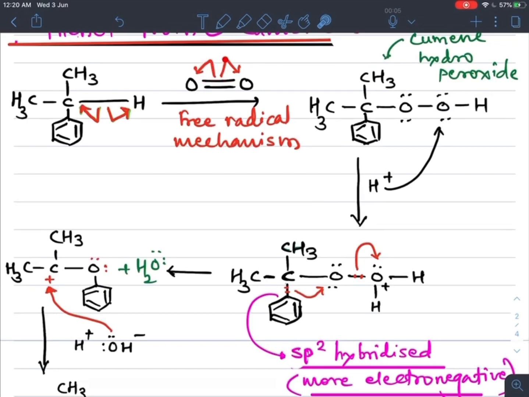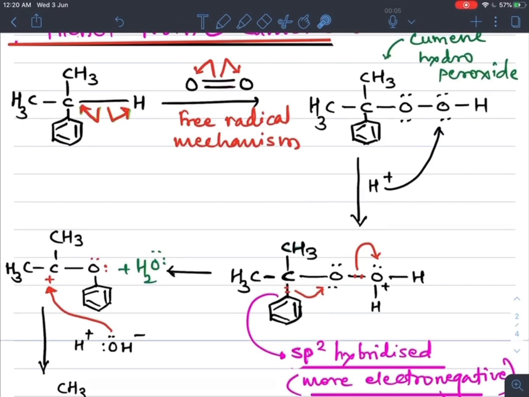This oxygen takes its own electron and forms its free radical. Now by taking its own one electron, it combines with carbon, and the hydrogen bonds with this oxygen, and this one bond remains as it is.